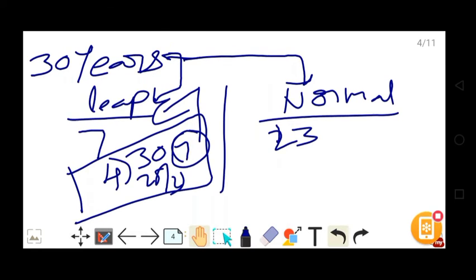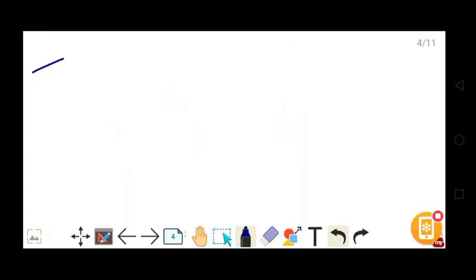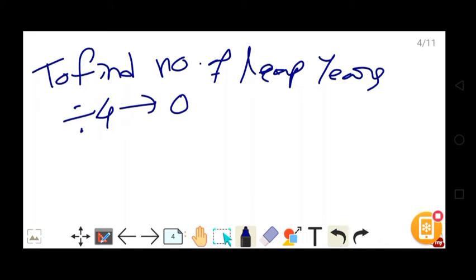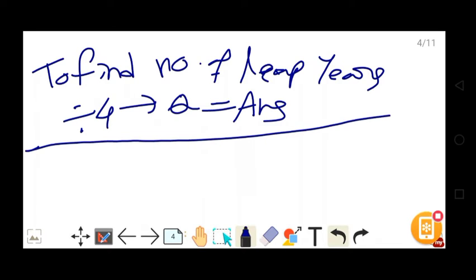To find the number of leap years, note down this point also. To find the number of leap years, you have to divide by 4. The quotient represents your answer simply. But this does not always work, guys.